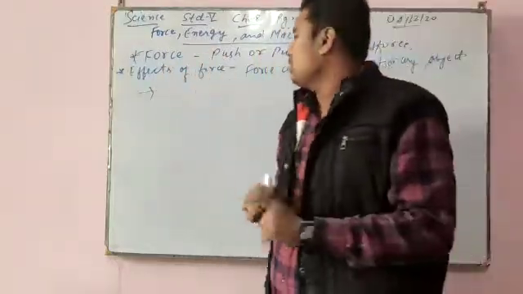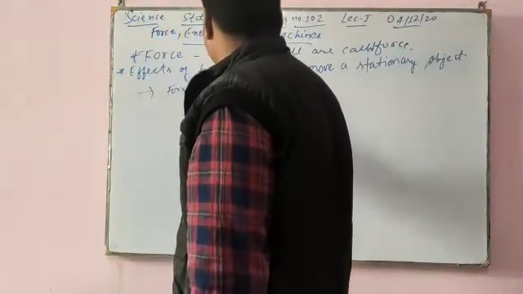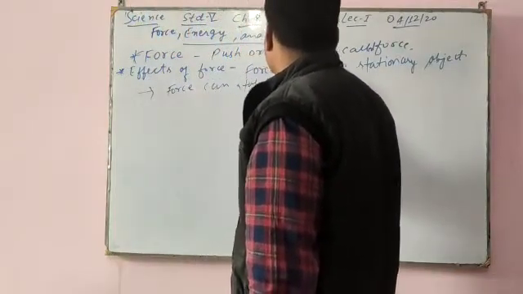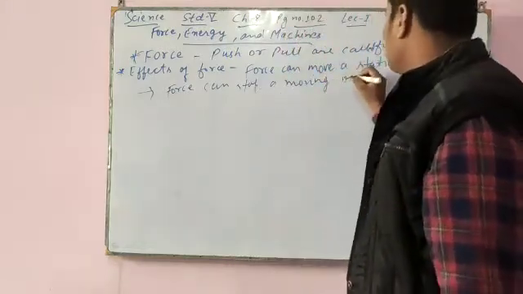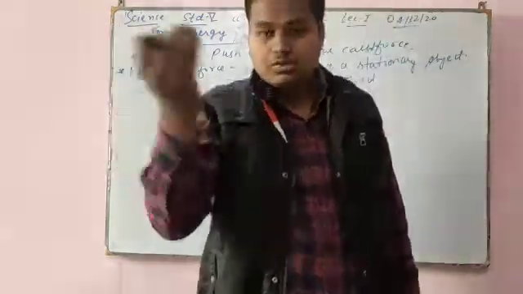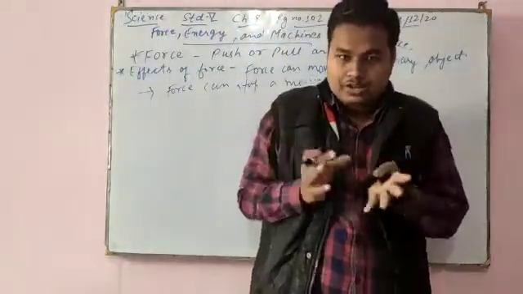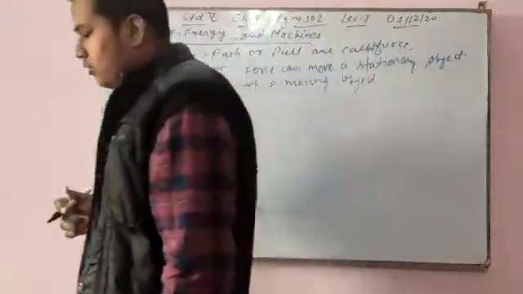So here force can stop a moving object. How? When a footballer kicks the ball, the football is moving. Now when a goalkeeper applies force, he stops that moving football.